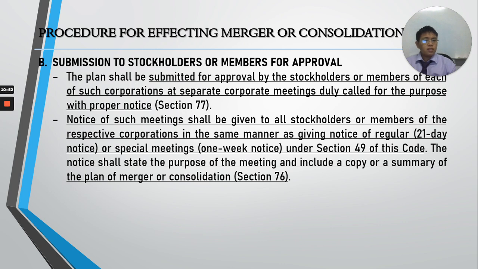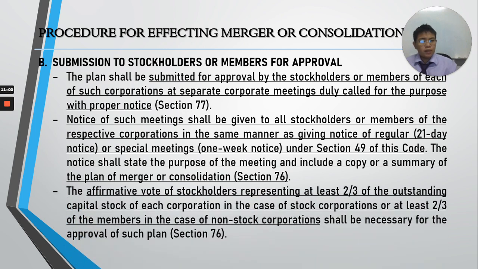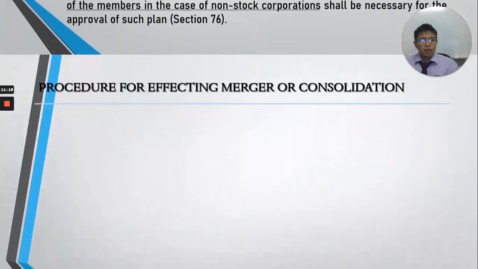The notice shall state the purpose of the meeting, as I've said a while ago, and include a copy or summary of the plan of merger or consolidation. And pagdating sa meeting mismo, as scheduled in the notice, remember, affirmative vote of the stockholders representing 2/3 of the outstanding capital stock or 2/3 of the members. What else after that?